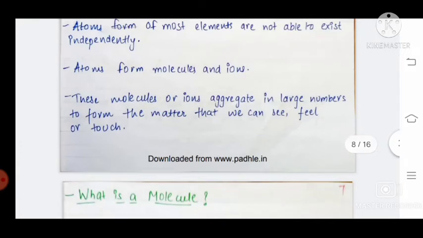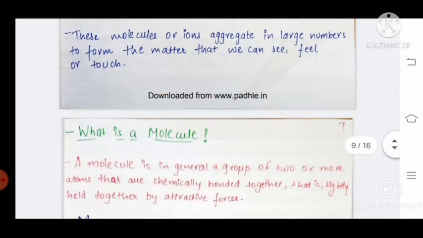These molecules or ions aggregate in large numbers to form the matter that we can see, feel and touch. Like air we can feel, a chair we can touch, and we can also see the chair.